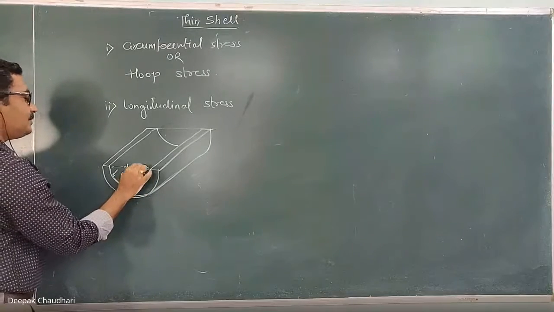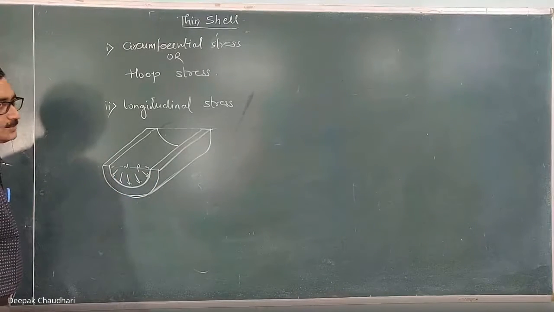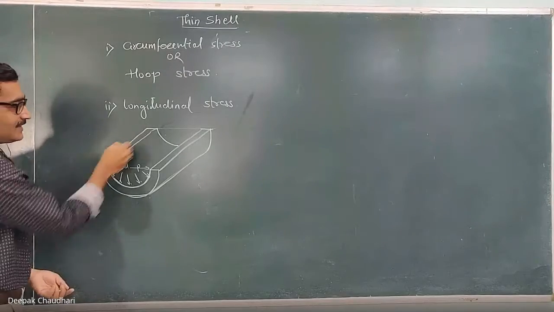This is the internal pressure P. Now, it failed along this surface.